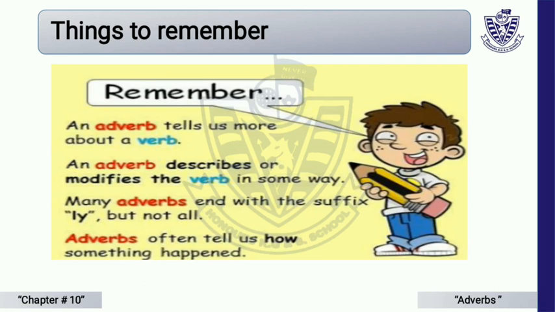In order to form an adverb by adding ly to a word which ends in y, you have to drop the y and add ily, like busy. What do we do? We drop the y and add ily: busily. Same like this, we have the word happy. We will drop the y from happy and add ily: happily.